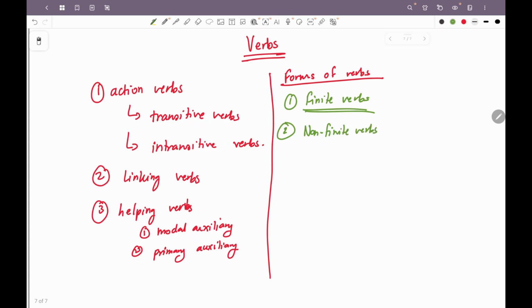Non-finite verbs में क्या होगा कि वो जैसे she loves to bake, she loves, wait, इधर नहीं लिखना चाहिए, I'm making a little of a mess here. She loves to bake a cake. Actually इसमें ना दो verbs है, right? Loves जो कि change हो रहा है according to the person which is she, and it is talking about the present. So she हमको बता रहा है pronoun के बारे में, means the doer of the action, and we are also getting to know that it's in the present tense.